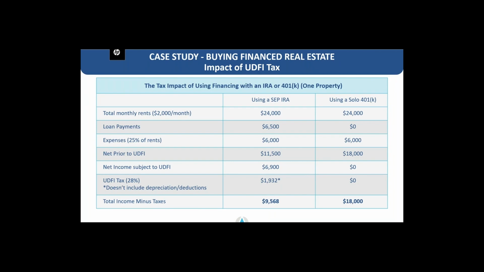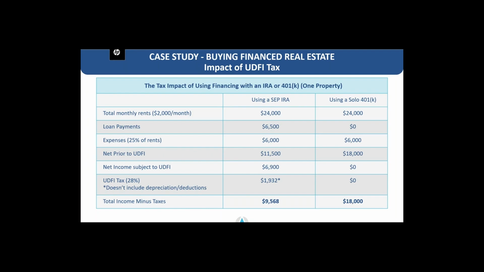So here's the tax impact of using financing with an IRA or a 401k on one property. With utilizing a SEP IRA, the total monthly rent is $2,000, so that is $24,000 per year. The loan is $6,500 per year. Expenses, 25% of rents, is $6,000 per year. The net prior to paying unrelated debt finance income tax is $11,500.